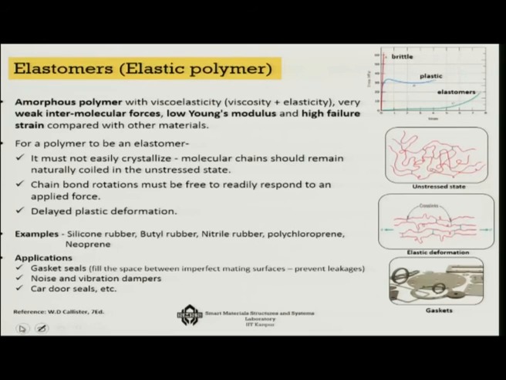Then there is a good group of polymers which we call elastomers. Now, what does that mean? If you look at this particular diagram, it will be very clear to you that any brittle material will show a high modulus of elasticity, but will fail at a very low strain level. Now, the plastics become non-elastic beyond a certain point, then the plastic strain will grow until it fails.